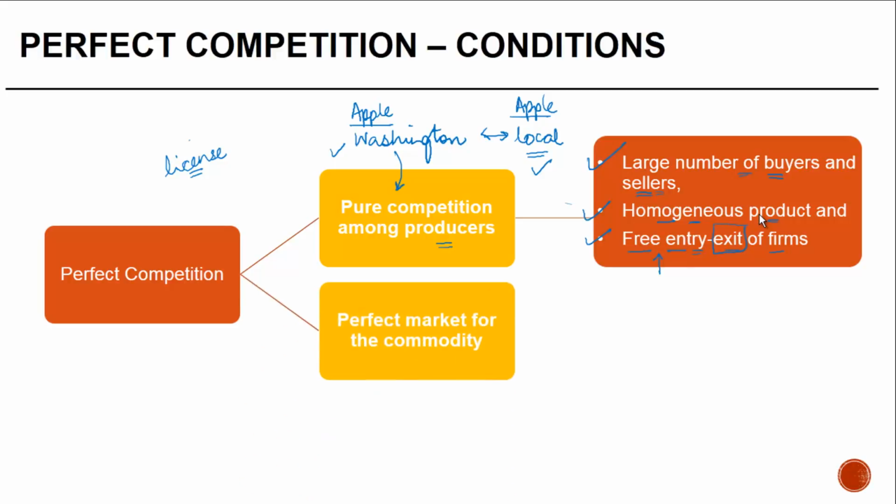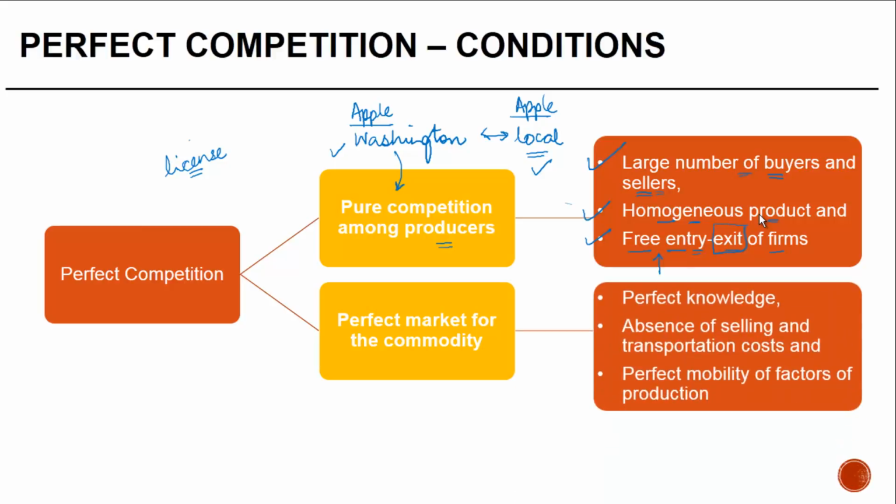The second part of perfect competition is that there is a perfect market for the commodity. What this means is that there is perfect knowledge, both amongst the sellers as well as the buyers, right? So the sellers know how to get the input, and the buyers know where to get the product.